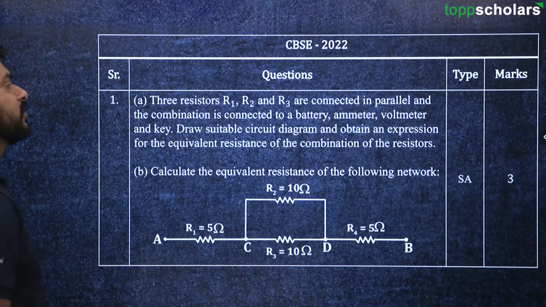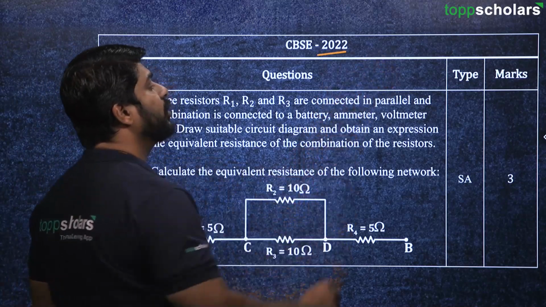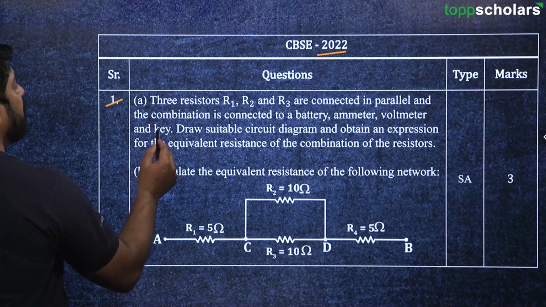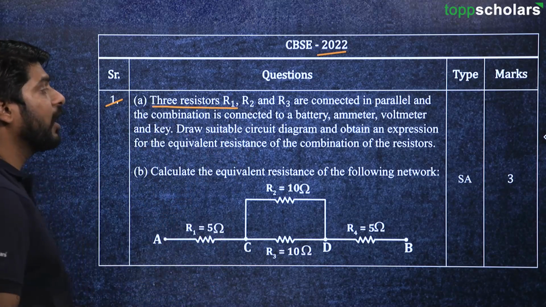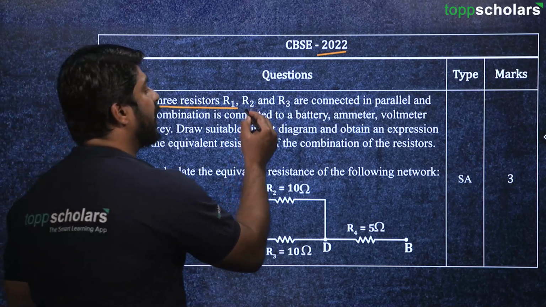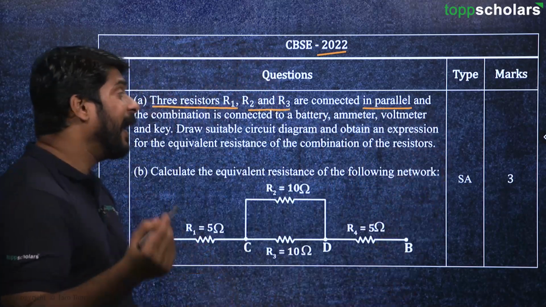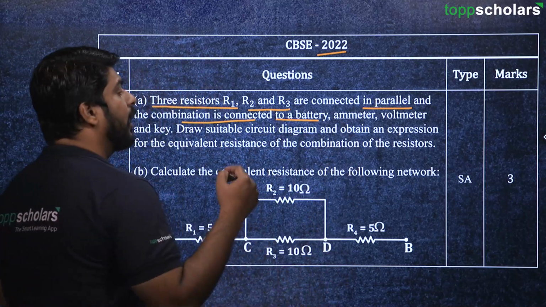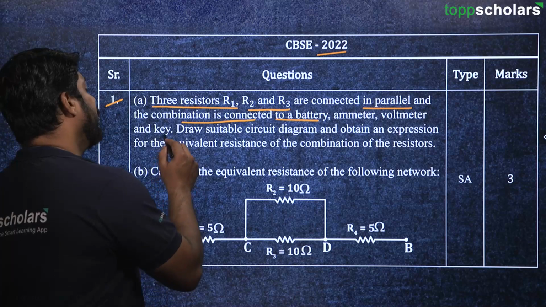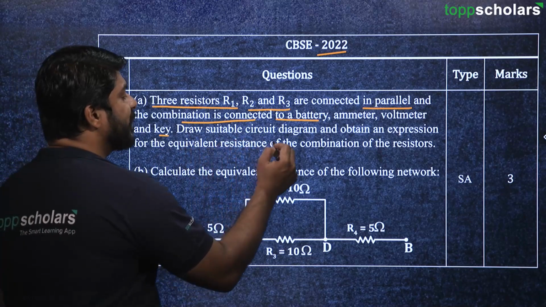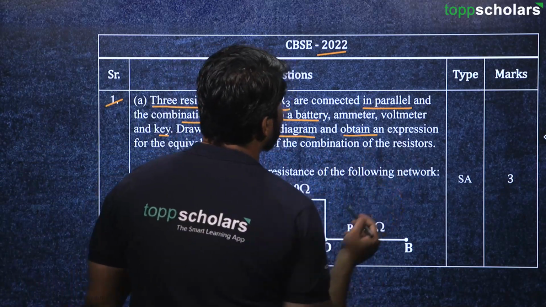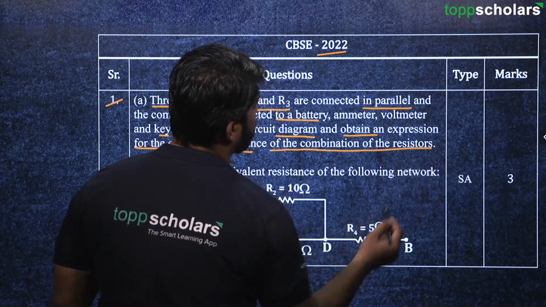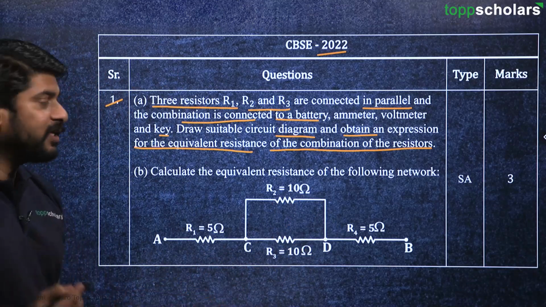Now we are moving to the year 2022. So here we have the first question A. Three resistors R1, R2 and R3 are connected in parallel and the combination is connected to a battery, ammeter, voltmeter and key. Draw a suitable circuit diagram and obtain an expression for the equivalent resistance of the combination of the resistors. So this is a very easy question.